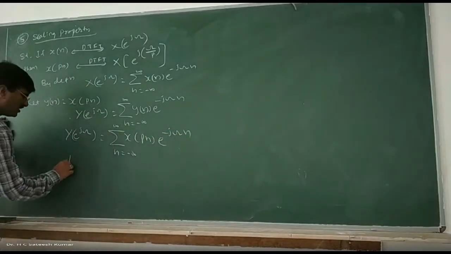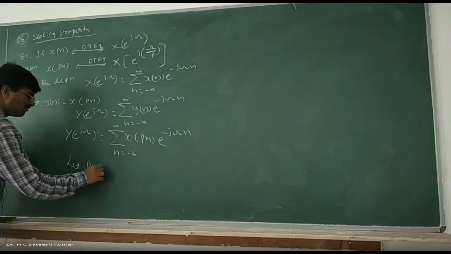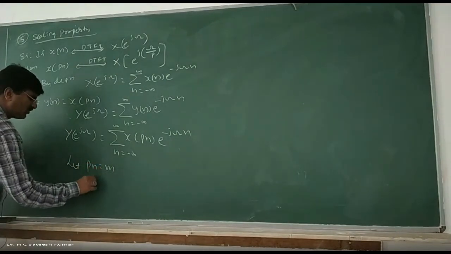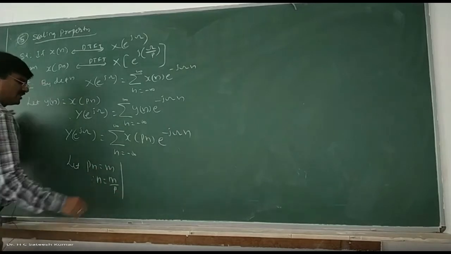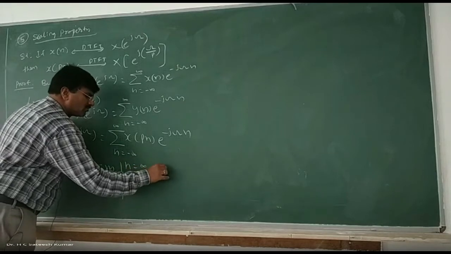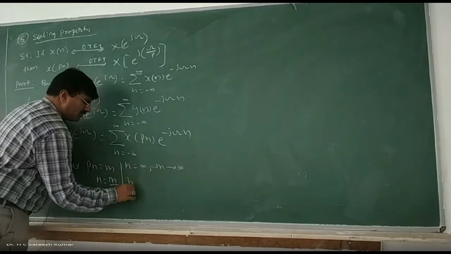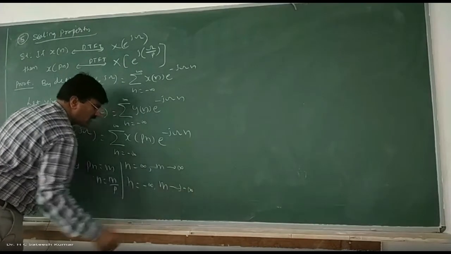So let Pn is equal to m. Therefore, n is equal to m by p. Limits: when n is equal to infinity, m also goes to infinity. When n becomes equal to minus infinity, m also becomes equal to minus infinity.